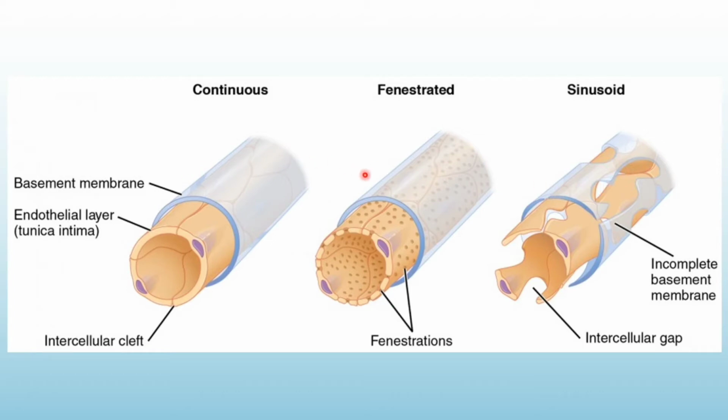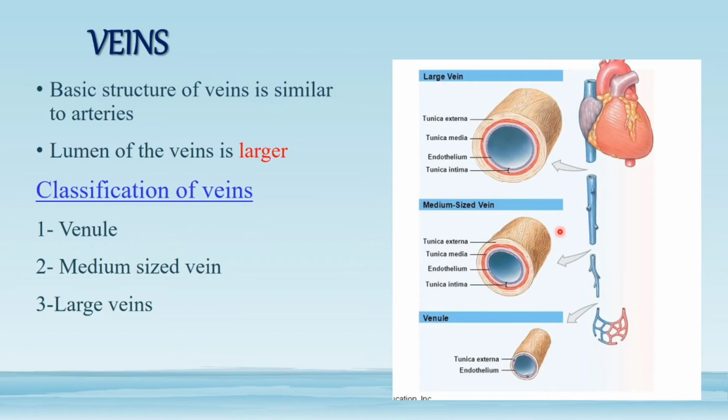So continuous, fenestrated and sinusoidal, three types of capillaries we are having. Some of them are continuous, having no pore, no discontinuity. Some of them are having fenestrations, which are called fenestrated capillaries, and some of them are discontinuous and they are called sinusoids. Then come veins. Veins, as we know, carry the deoxygenated blood. They are having walls similar to those of arteries. They are having tunica intima, tunica media and tunica adventitia.